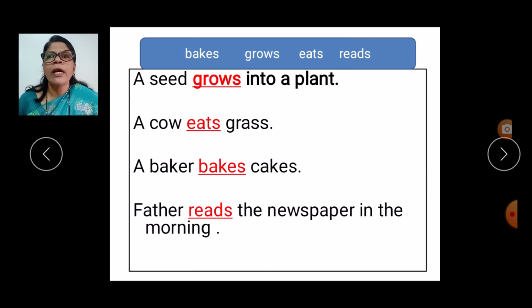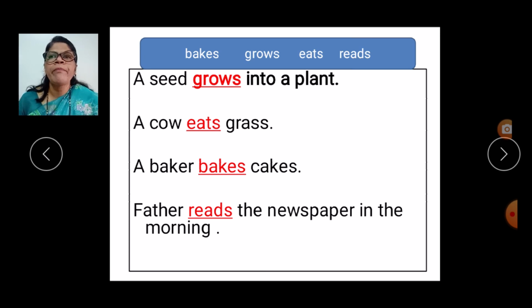The next one, a cow eats grass. A baker, what does a baker do? A baker bakes cakes. Father, what is father doing here? Father reads the newspaper in the morning. So what is the action word here? Reads. The next one, bakes, eats and grows are doing words or action words.